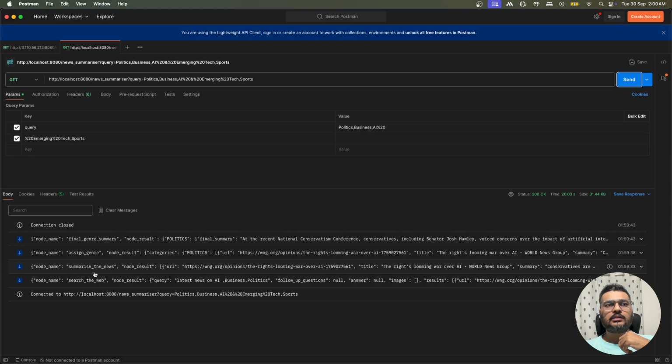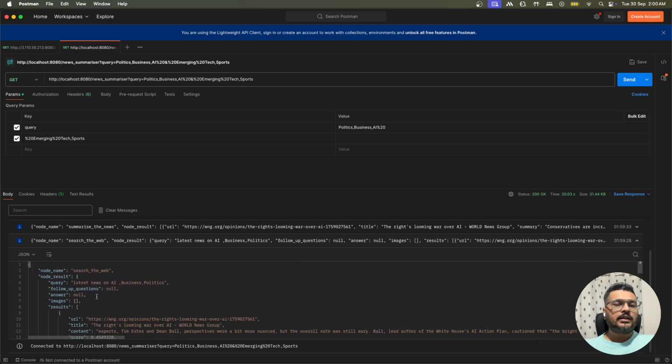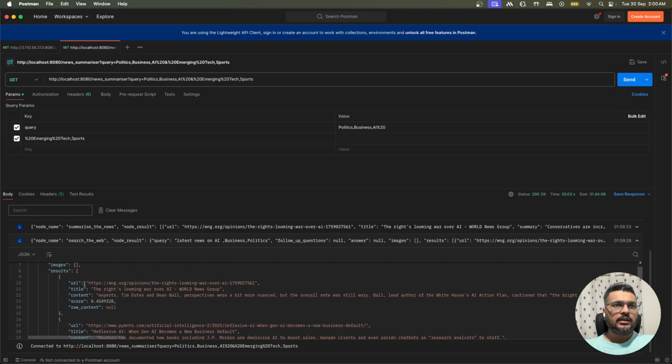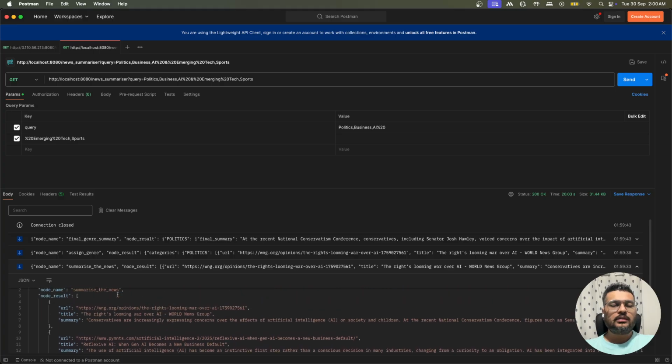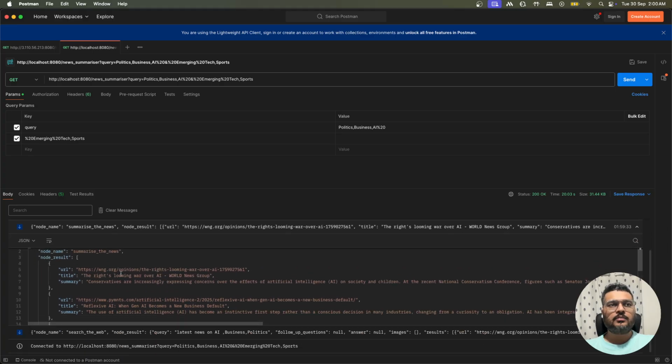You do not see the response because we hit the server a minute back only, and it is caching the request for us. When we cache the request, we do not keep the extract results, because they are huge and we do not use them to render any part of the UI. So we are only keeping the things that we are using to render our UI. Let us understand these. If you see the search the web, it contains the URL, title, content, and all. And if you see summarize the news, for all those items you will have a URL, title, and a summary of that.